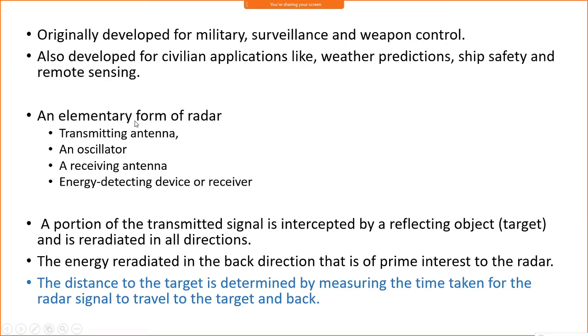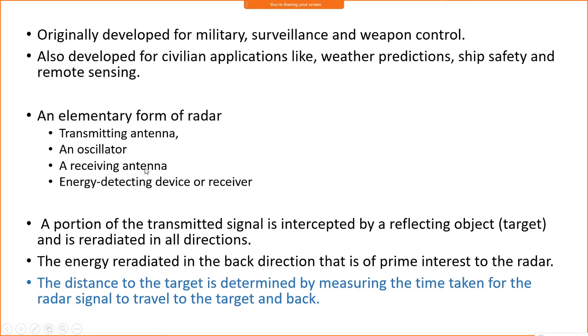Okay, now the simple form of the radar, what does it contain? It contains a transmitting antenna and a receiving antenna in the bistatic radar case, or if you use a single antenna, it is the monostatic case. There is also an oscillator to convert to a modulated waveform, and at the receiver side we need to down convert and get back the signal, with an energy detecting device or receiver. These are the minimum components developed at the time of the World War, required for the design of the radar.